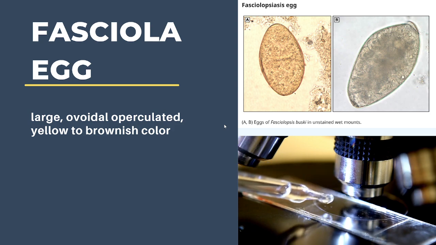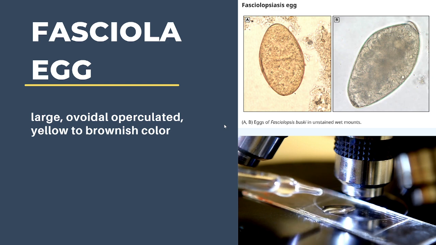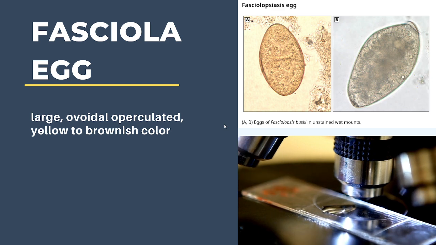Like other flukes, the Fasciola egg is large, ovoidal, and operculated, yellowish to brownish in color. A Fasciola gigantica egg is slightly larger, of course, than the Fasciola hepatica egg. Don't worry, we will not ask you to speciate the eggs of the Fasciolas because their eggs are so difficult to distinguish from each other and from the Fasciolopsis buski egg.